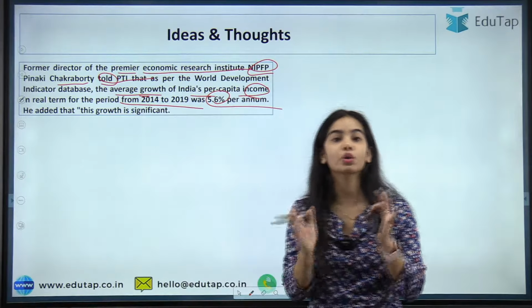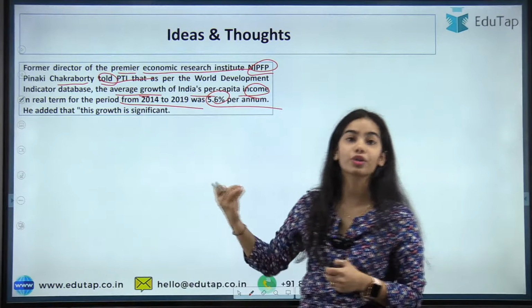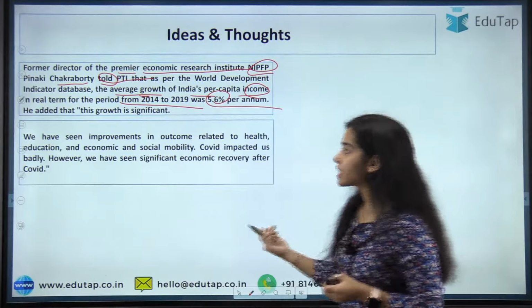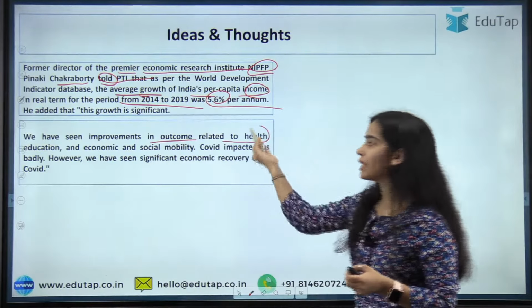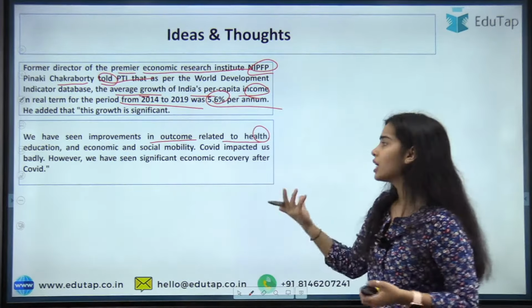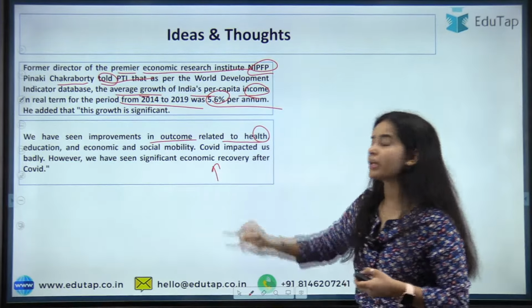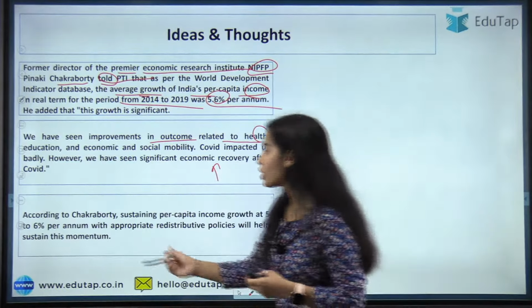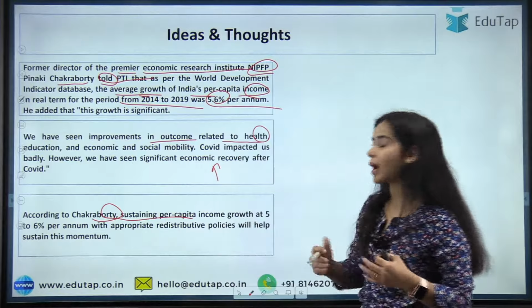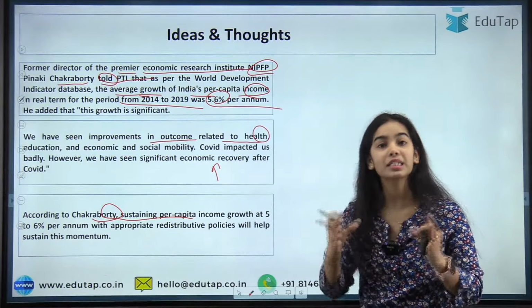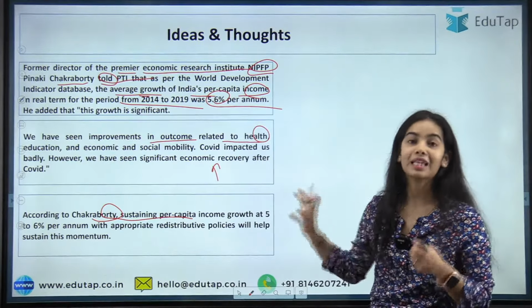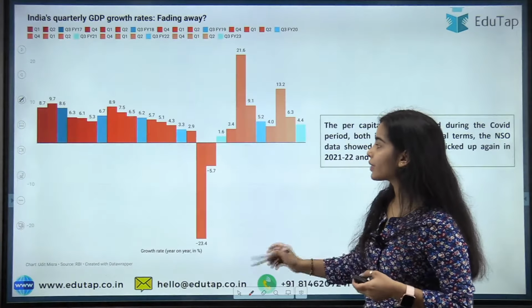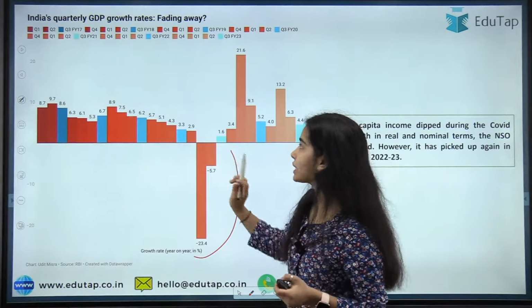We have to see the growth in real terms rather than focusing on nominal terms. We have seen improvements in outcomes related to health and education. We have seen significant economic recovery after COVID. According to Chakrabarti, sustaining per capita income growth at 5 to 6% in real terms is good, and that we should maintain. So here you can see now the quarterly data.